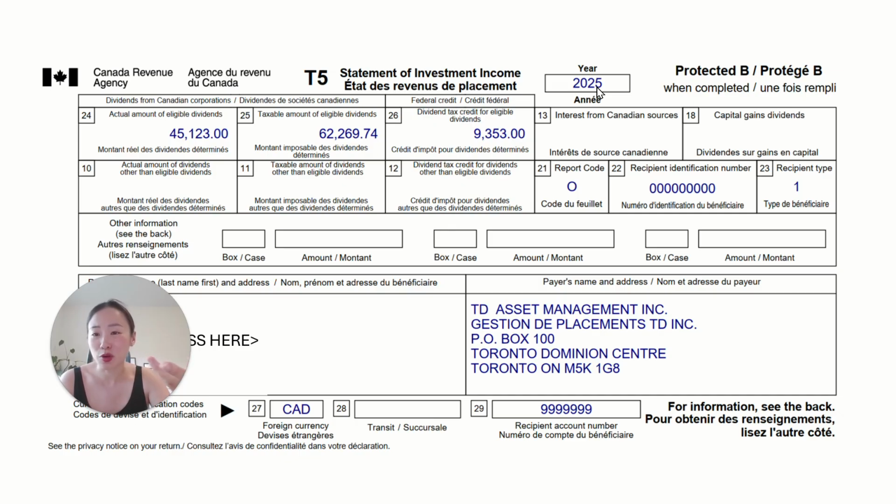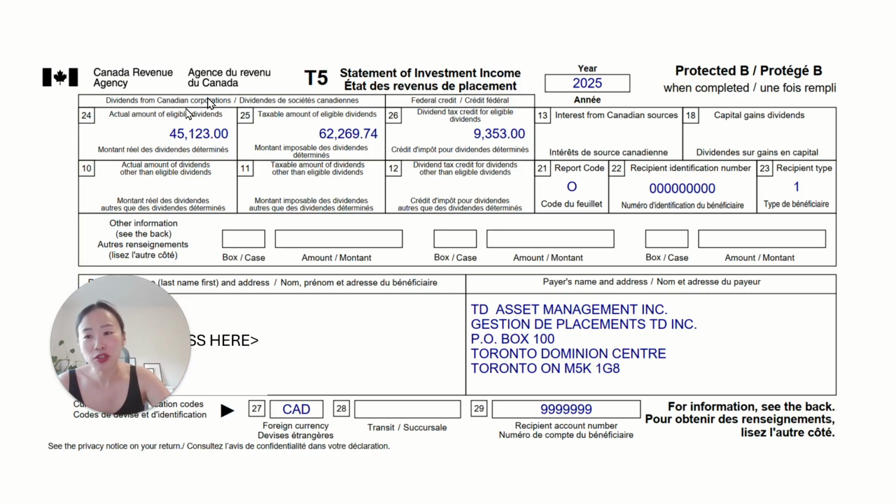So, I mean, for 45,123, we definitely would expect a T5 slip. Again, you can see here eligible dividends. And actually, maybe I'll pause here because this is where, in the classroom anyways, we spend a great deal of time talking about tax integration. We talk about the technical concepts of the treatment for dividends. It's actually a little bit complicated, but maybe that's not of interest to you.